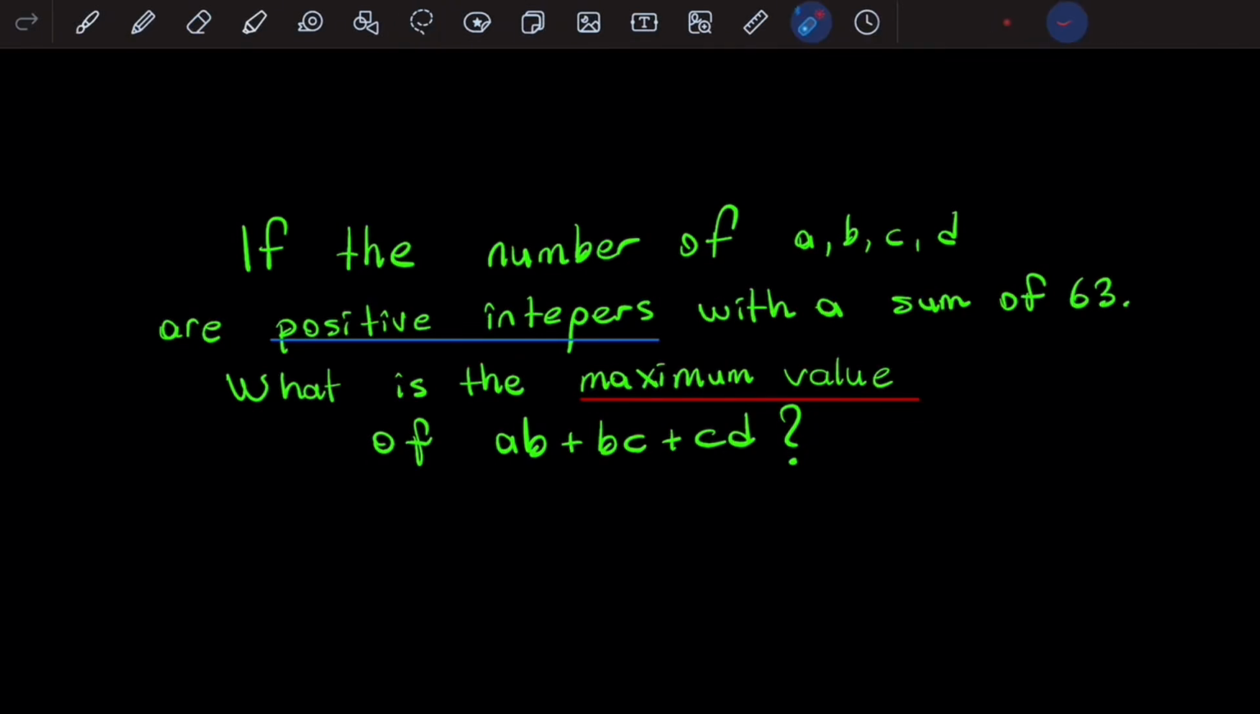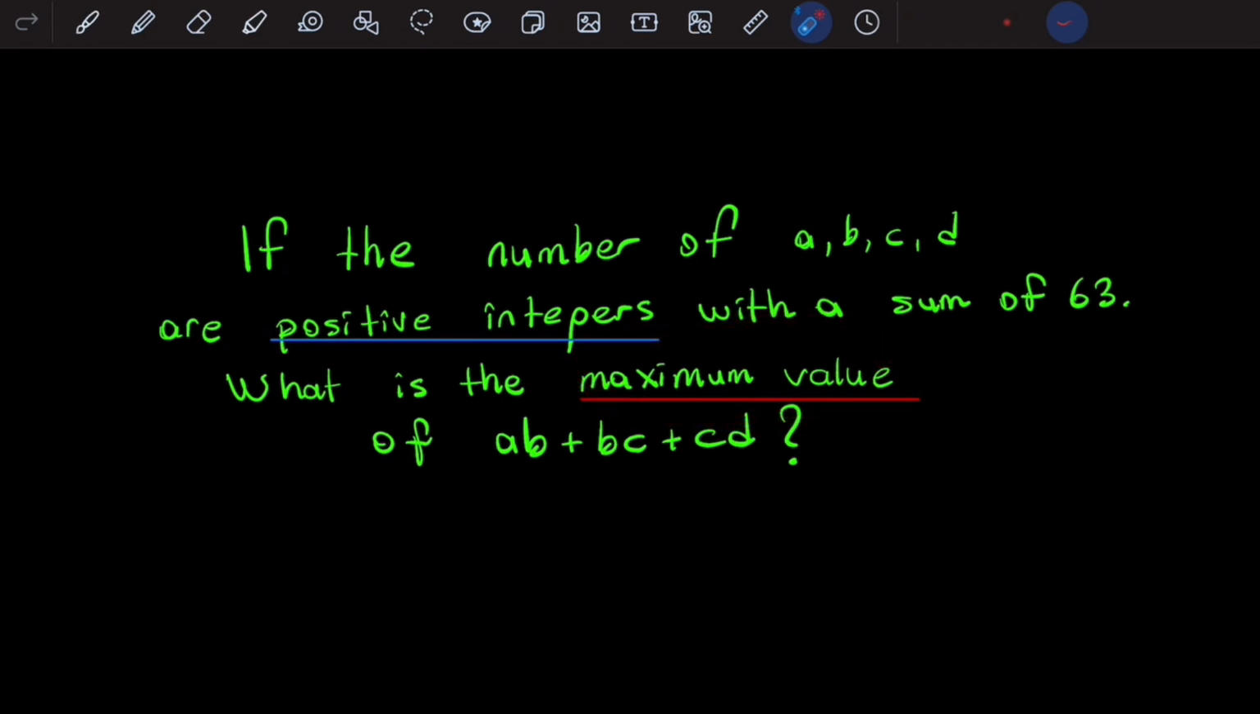Let's see what he told us in the question. A, B, C, D are positive integers. He said that the sum of these is equal to 63. And we have a times B plus B times C plus C times D. He asked for the maximum value it could get.